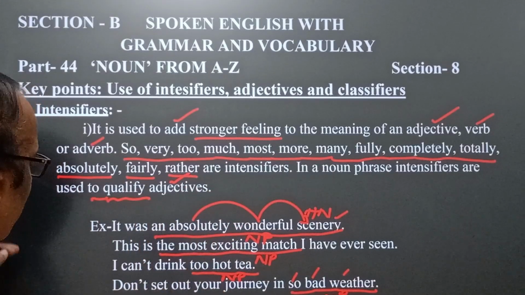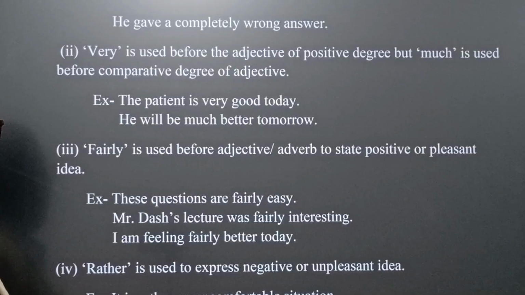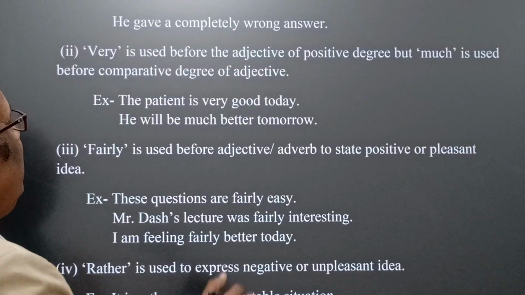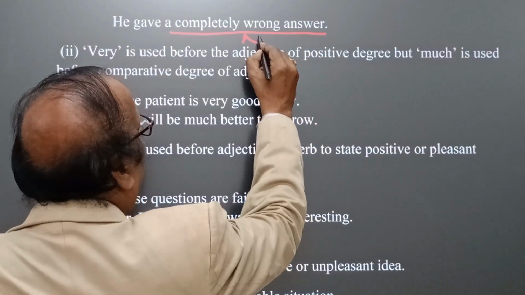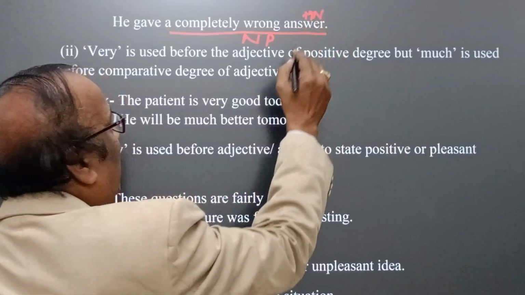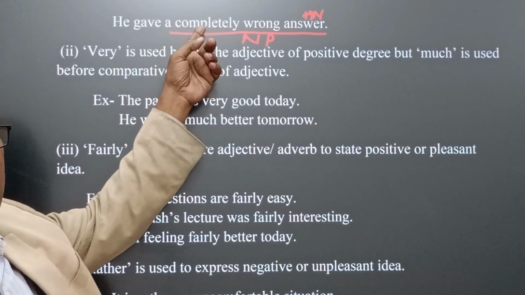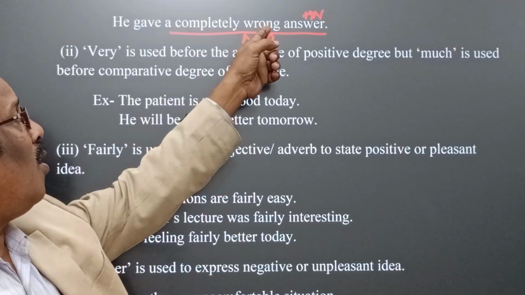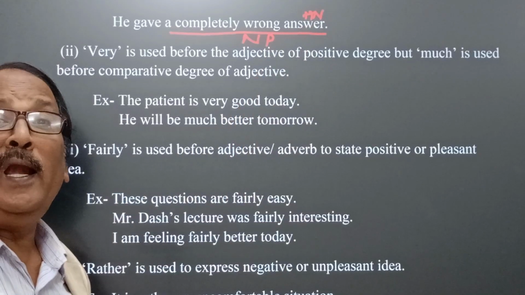Okay, now come to the next idea. He gave a completely wrong answer. Here we find a completely wrong answer is the noun phrase, the head noun is answer, a is the article, completely is the intensifier, wrong is the adjective, and answer is the head noun.